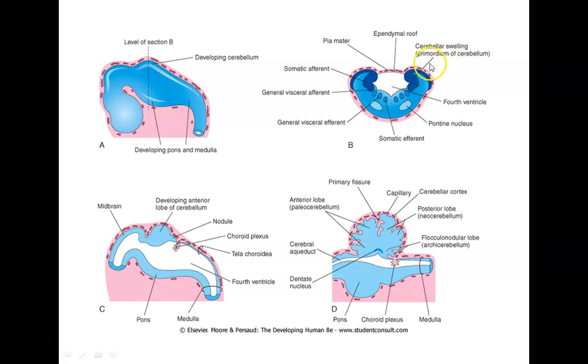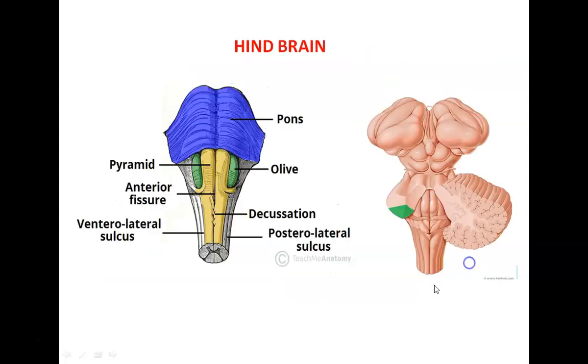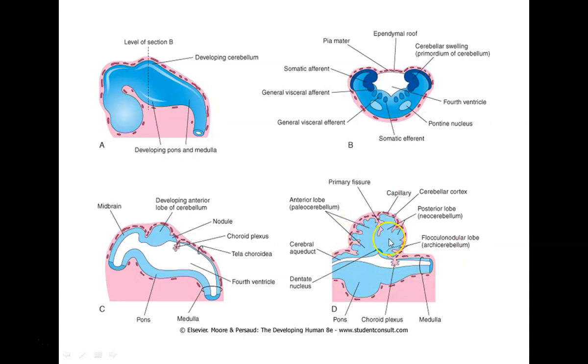What happens is that the dorsal part of the alar plate, the cerebellar primordia, enlarges and overgrows the fourth ventricle. Finally, these two primordia of the cerebellum fuse in the midline and form the cerebellar hemispheres. So the cerebellum is one of the alar plate derivatives.